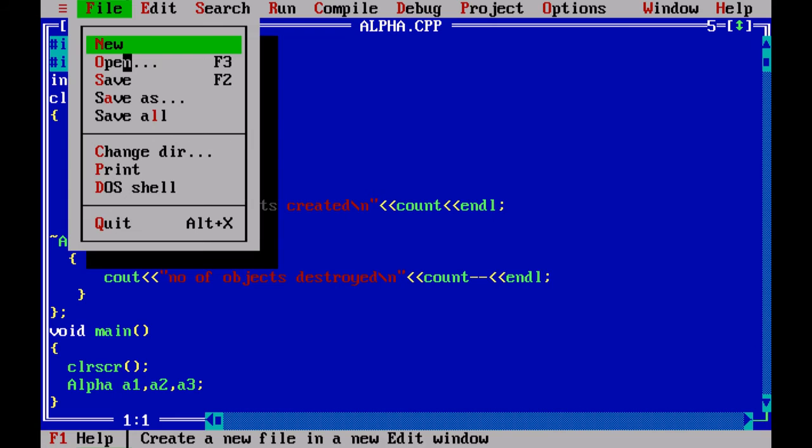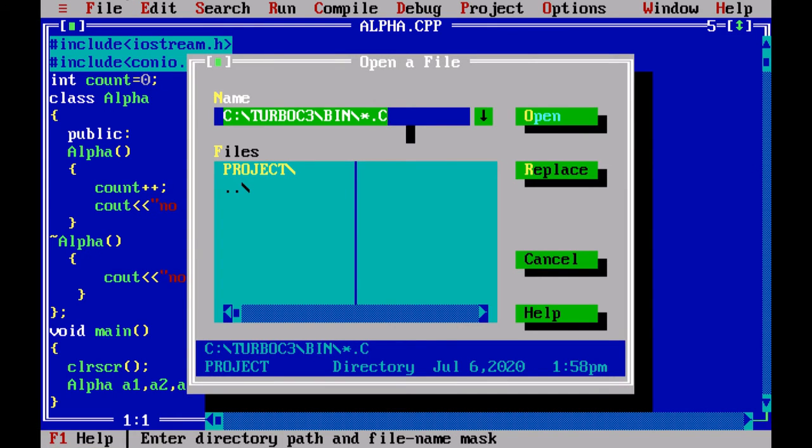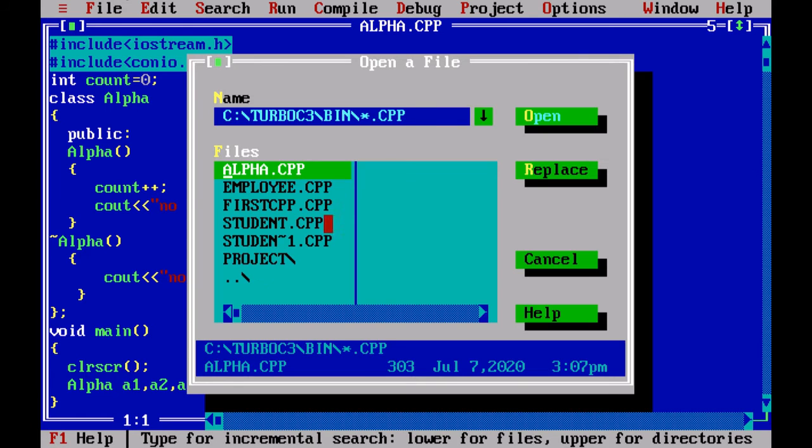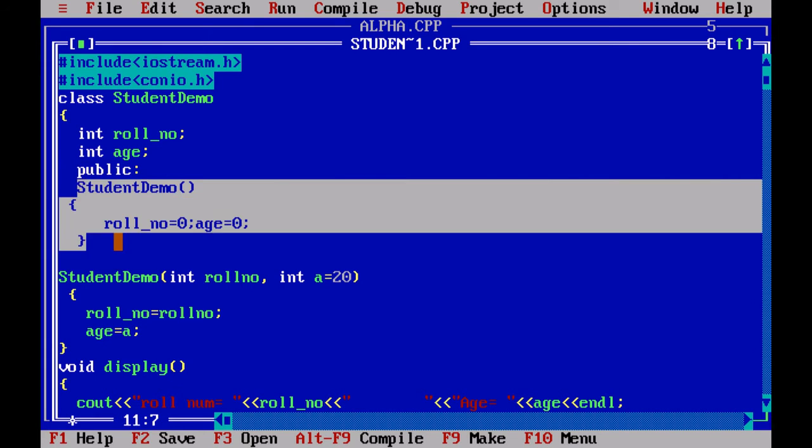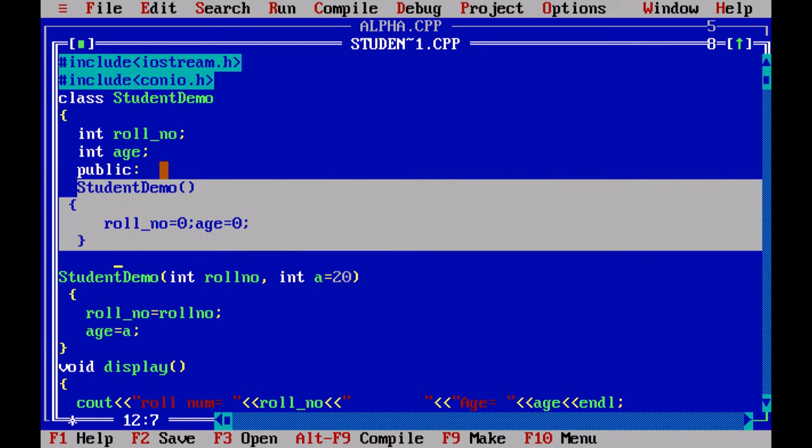The file name is studentdemo.cpp. So this is our class StudentDemo. Integer roll number and integer age are the two instance variables, and there is one default constructor. We have written the constructor in the public section. We cannot write this constructor in private.